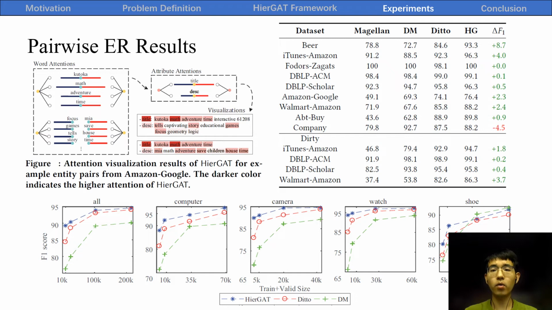HGAT requires only one-half of the training samples to obtain similar results as Ditto. Comparing with DeepMatcher, HGAT only requires 1/8 of the training samples to achieve similar performance.